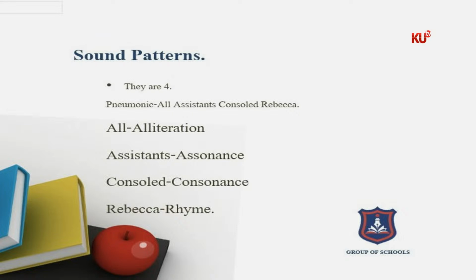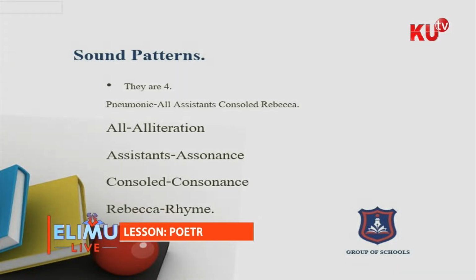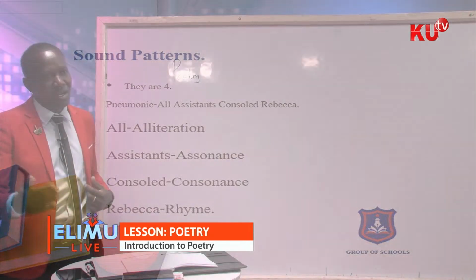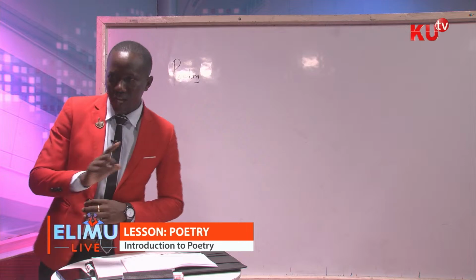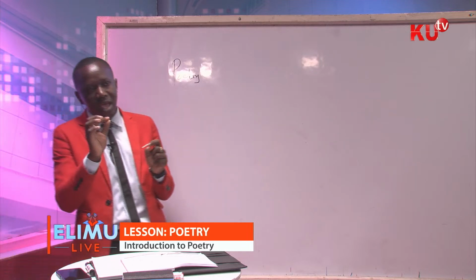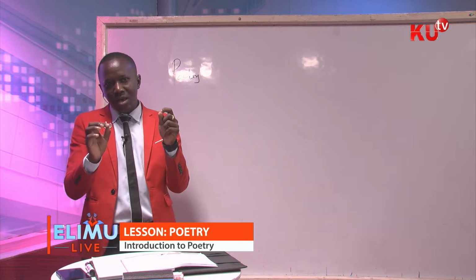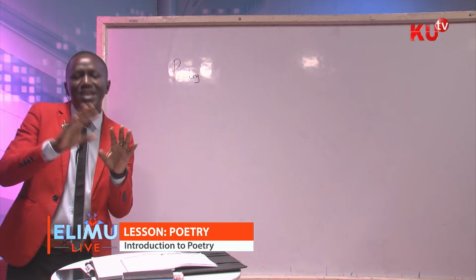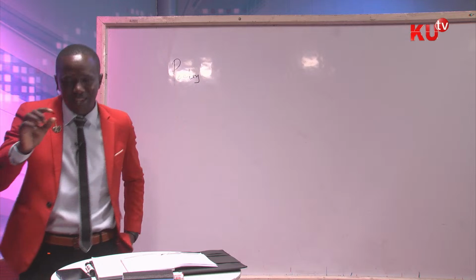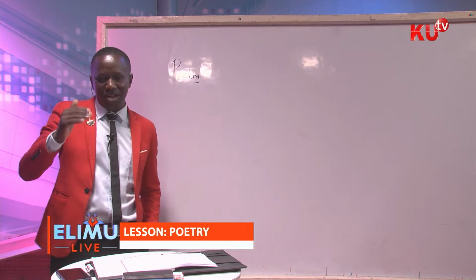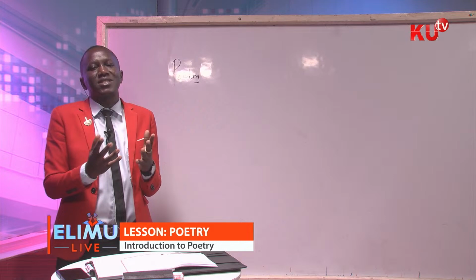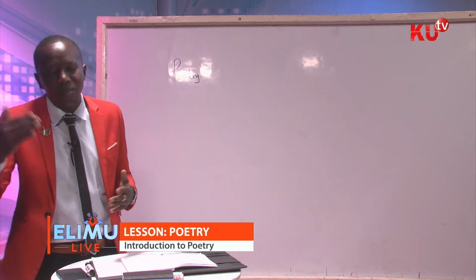If the second line is still the same sound, we use another A. If the third one is a different sound, we use B. If the fourth one is a different one, we use C. So if you find it is A, B, C, D, then your rhyme scheme in a poem will be irregular. But depending on the ending of words in a line, if they end in the same way, they can easily create a regular rhyme scheme.